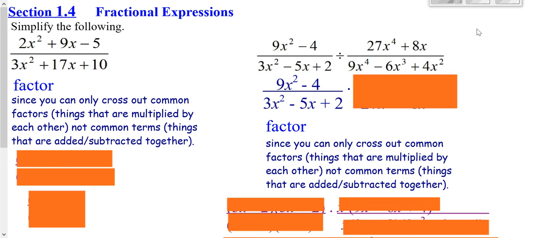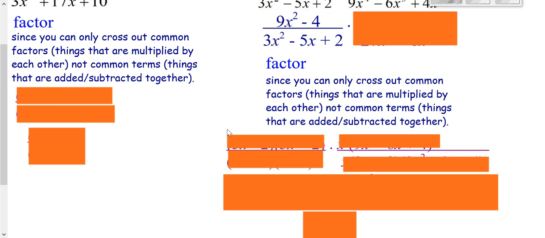Looking at this first problem here, the top line ends in a 5, the bottom line ends in a 5. You cannot cross out anything between the 5 and the 10 because it's not 5 times the top and 5 times the bottom. So you want to go ahead and factor the top and the bottom, and we're not going to spend a lot of time factoring because that's not the focus of today's lesson.